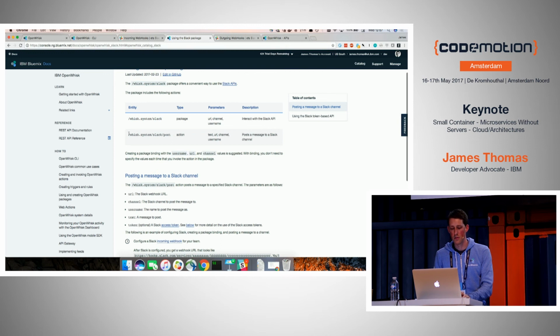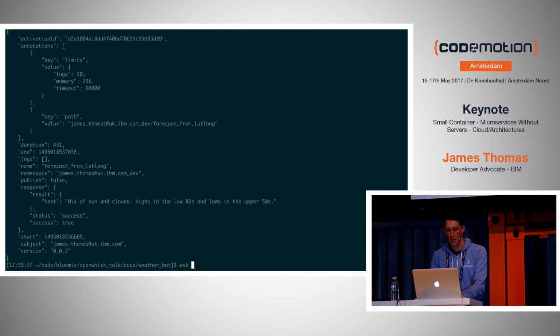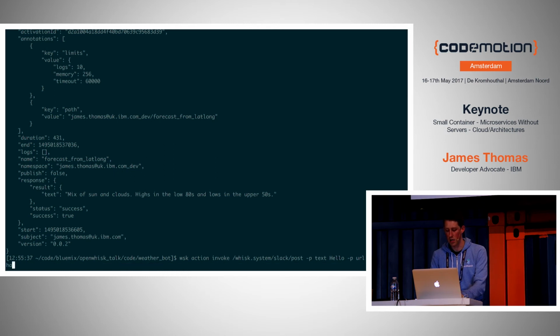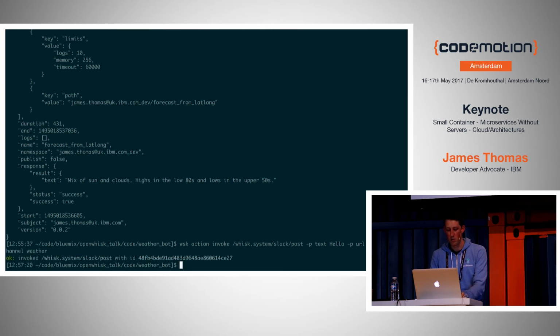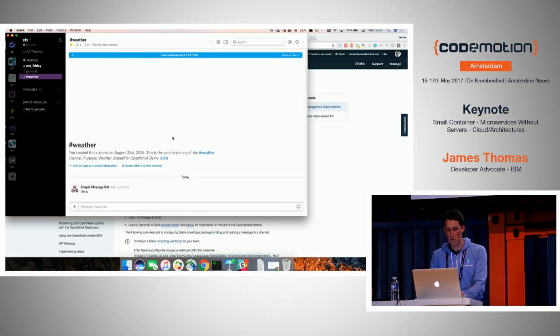So let's try it out. It's called whisk system slack post, like that. And I need to give it some text, hello, and a URL, which I've already stored there, and I need to give it a channel. And hopefully, right, there's a little message posted into that webhook. So often with OpenWhisk, rather than having to write the code yourself, you can just use one of the packages and actions that come built in within the system.